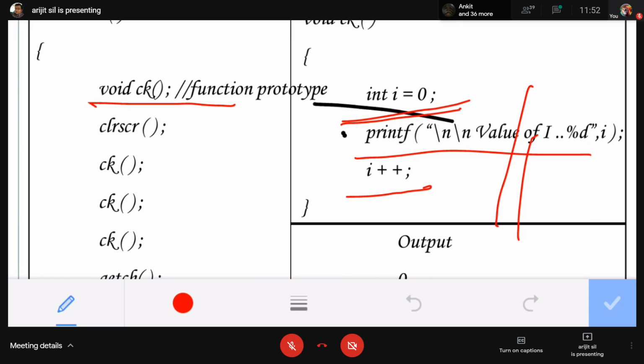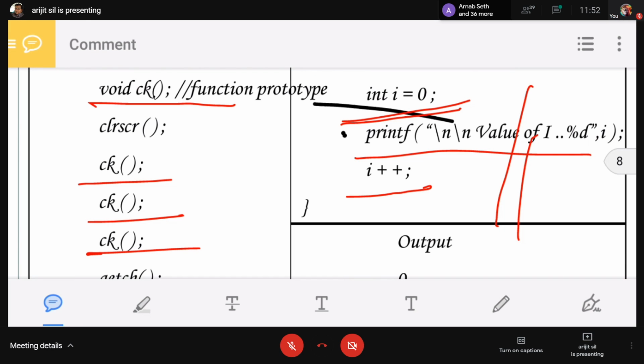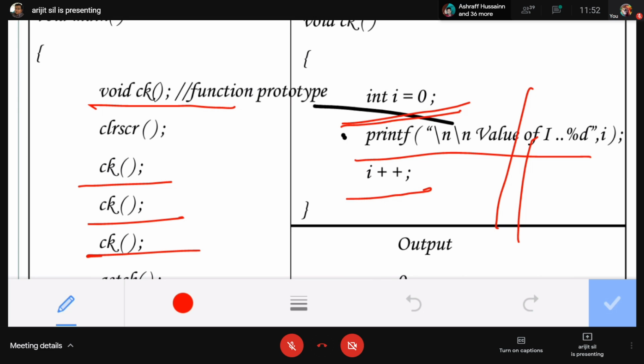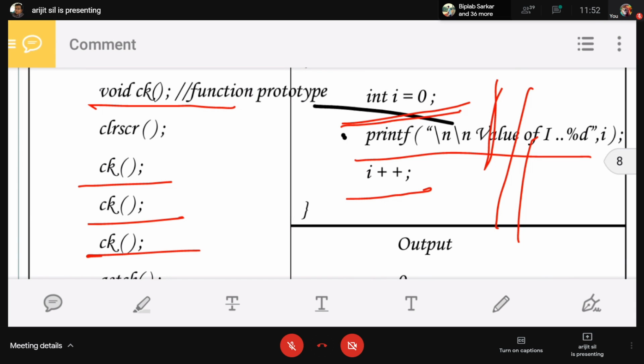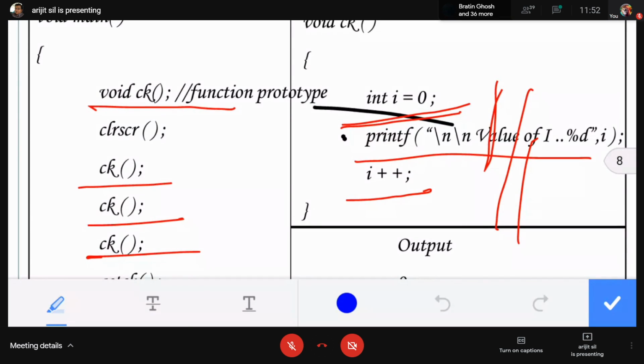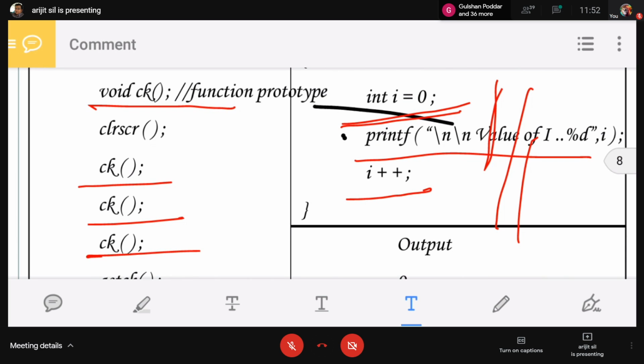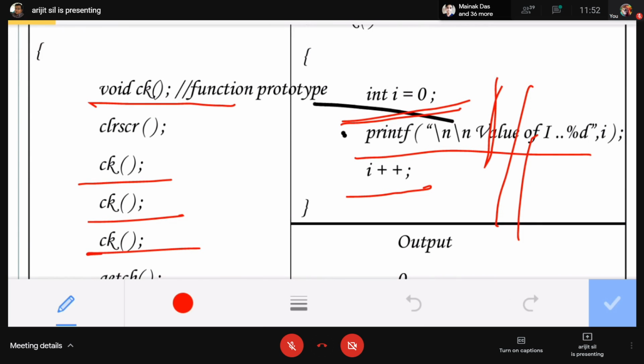1, 2 and 3. 3 times. What is the statement of the ck function?